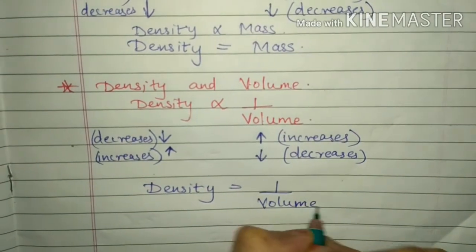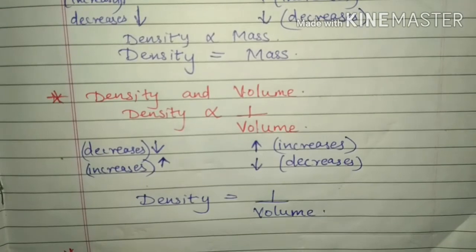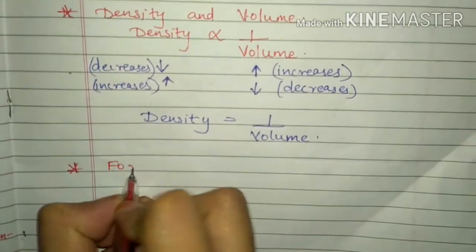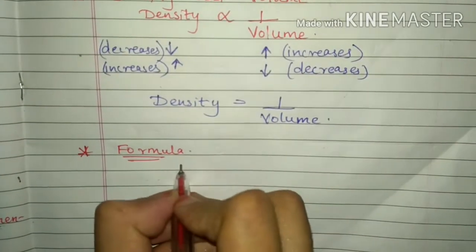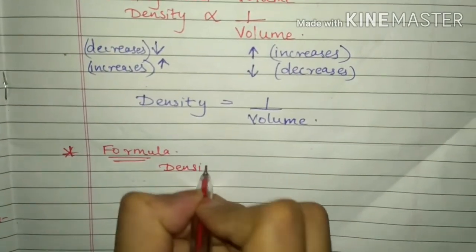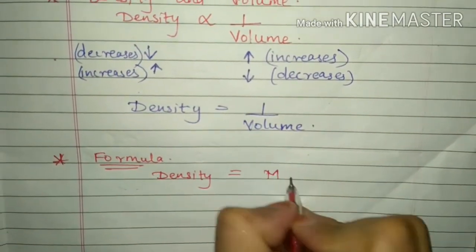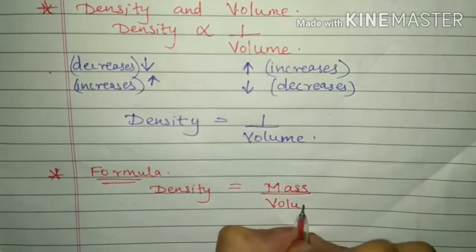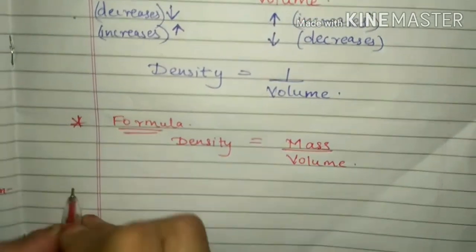So now we will see what is the formula for density. If we want to find the density of any object, what is the formula we use? Density equals mass upon volume. This is the formula we are using for finding the density of anything.